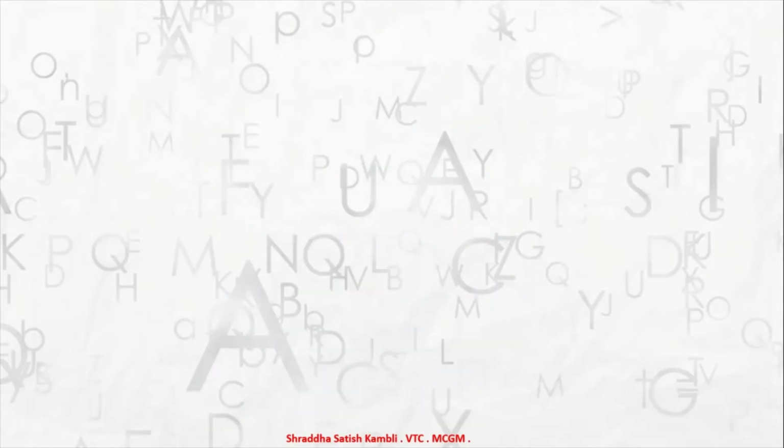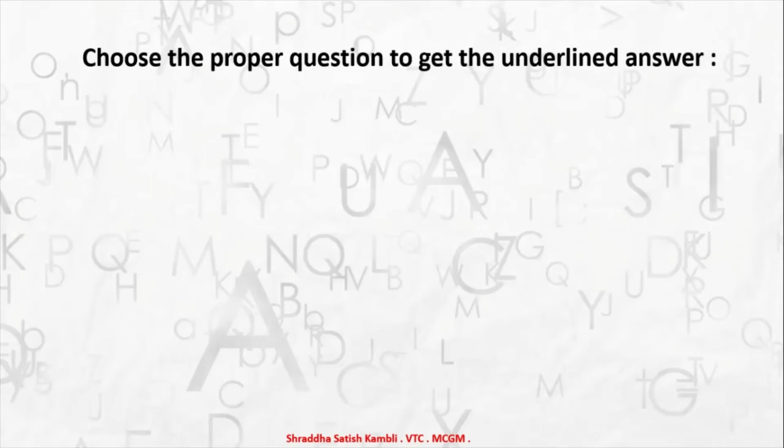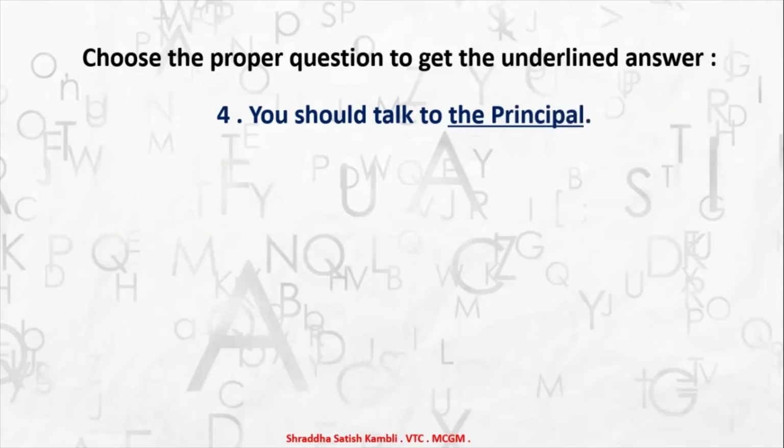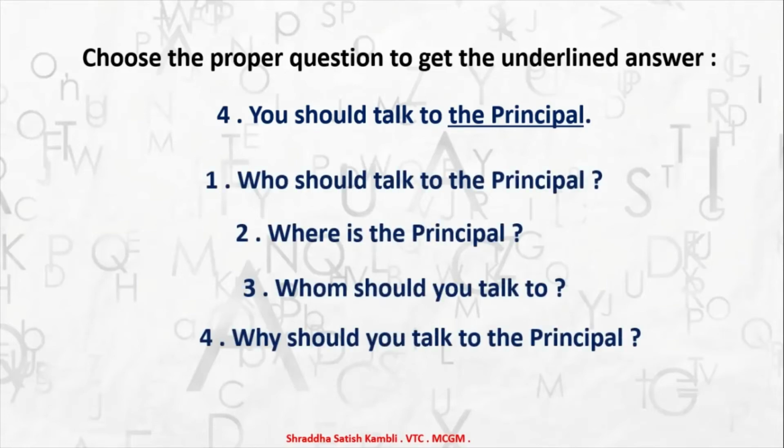Coming to the second last example in this pattern, choose the proper question to get the underlined answer. You should talk to the principal. To the principal. Okay, we are talking about a person here. So what will be the question? Who should talk to the principal? Where is the principal? Whom should you talk to? Why should you talk to the principal? Now see the first one. Who should talk to the principal? So this could be right, but when I say who should talk to the principal, again I'm talking about a person, but then will it be right?